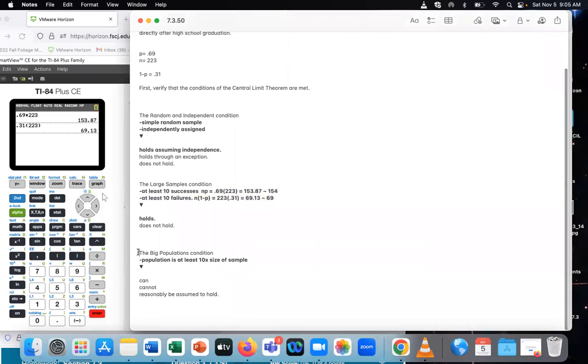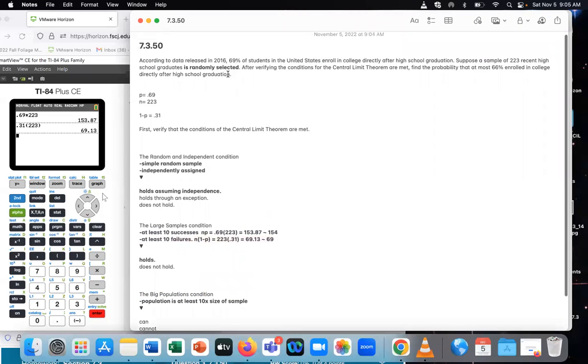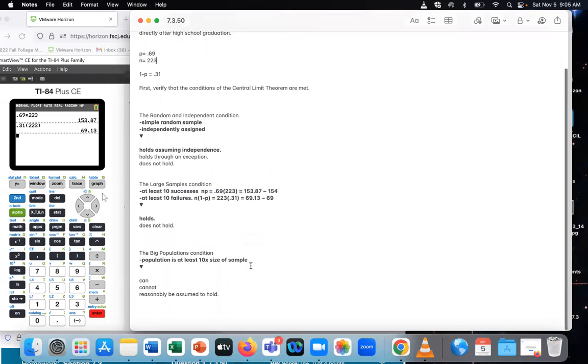For the last one, the big populations condition, our population needs to be at least 10 times the size of the sample. Our sample was 223. I can reasonably say that there are more than 2,230 high school graduates in the United States.